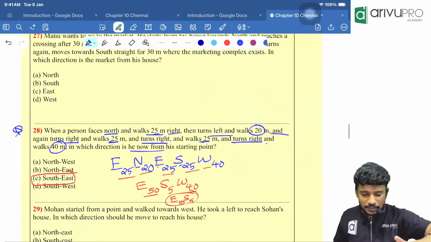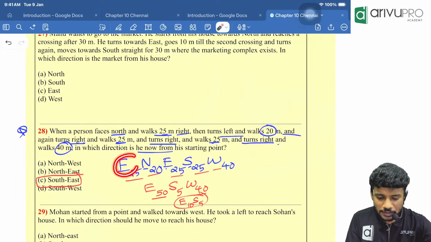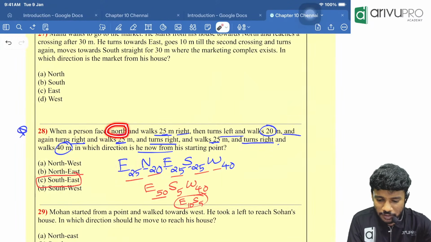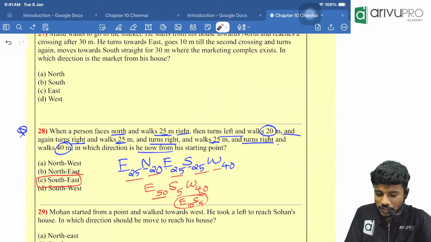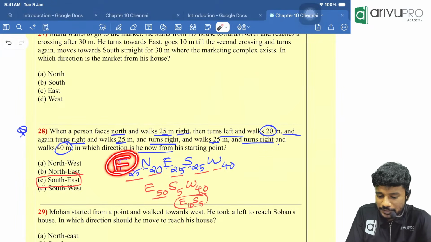Everyone understood, right, this initial one? How did it become east? Because initially he was looking north and walks 25 meter right. So the initial direction is right of north, that is east.